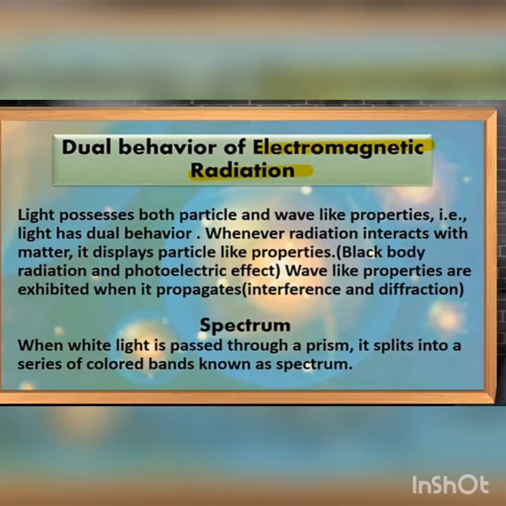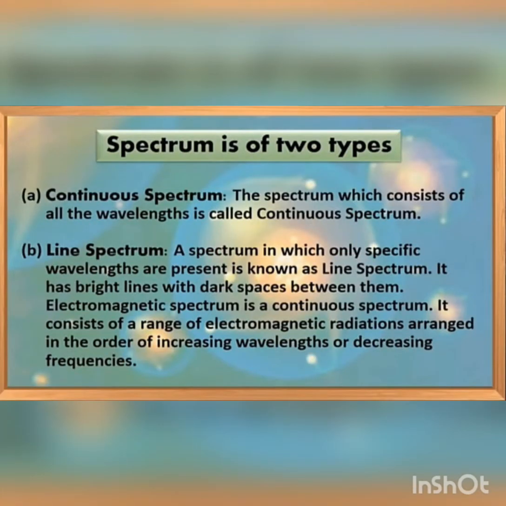Spectrum is formed when white light passes through a prism and splits into a series of colored bands. Spectrum is of two types. The spectrum which consists of all the wavelengths is called continuous spectrum. A spectrum in which only specific wavelengths are present is known as line spectrum. It has bright lines separated with dark spaces between them.